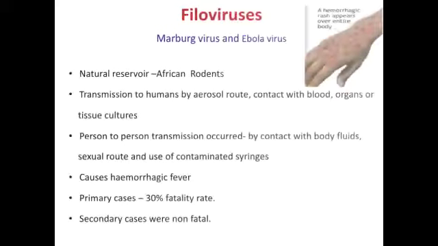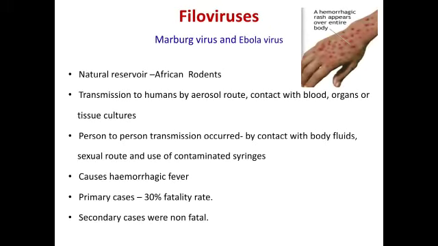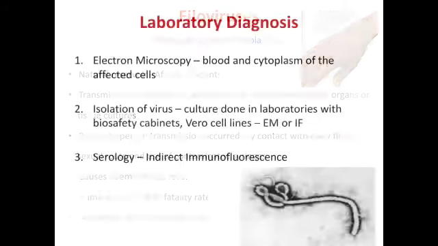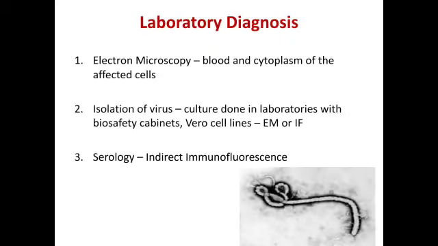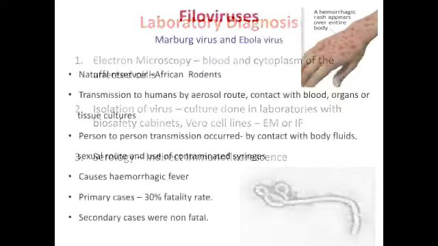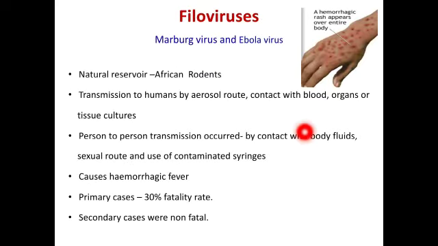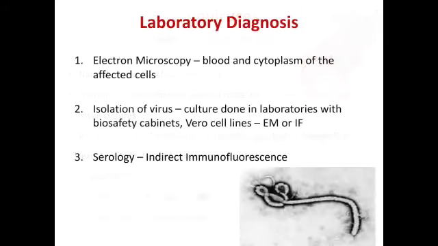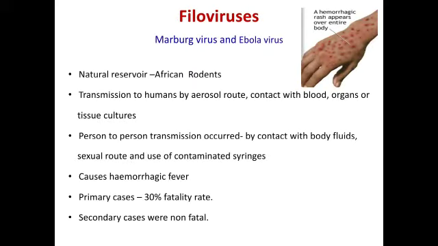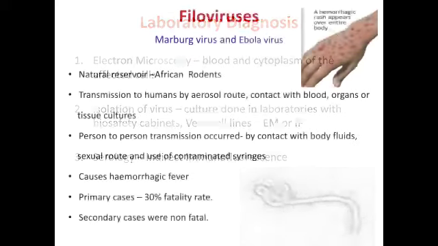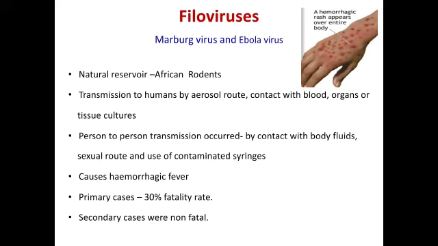Next, the animal natural reservoir is African rodents. Transmission to human is by aerosol route, contact with blood, organs or tissue culture. Person to person transmission occurs by contact with body fluids, sexual route and use of contaminated syringes. It causes hemorrhagic fever, and primary cases cause a 30% fatality rate, and secondary cases were not fatal.